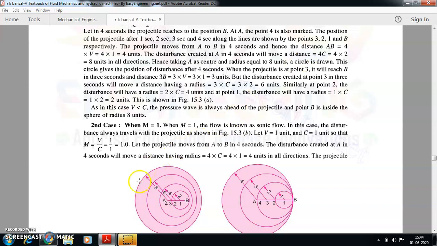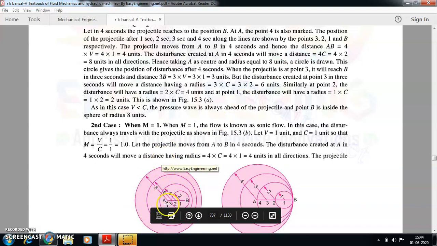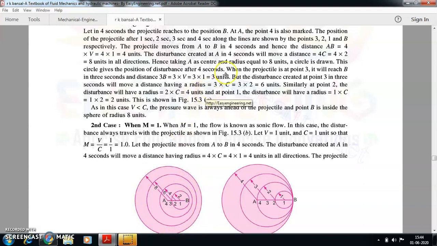So they will move 8 units. So from point A you draw a circle with the center at A, an 8 unit circle. If you are working in centimeters, draw an 8 centimeter circle. Taking A as the center, you are drawing that circle, no problem.